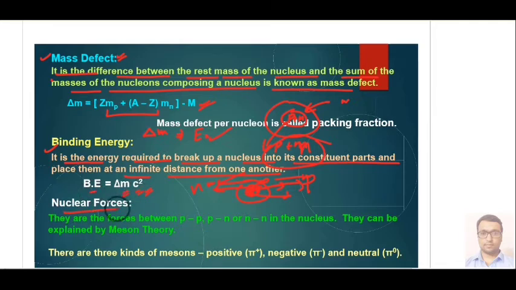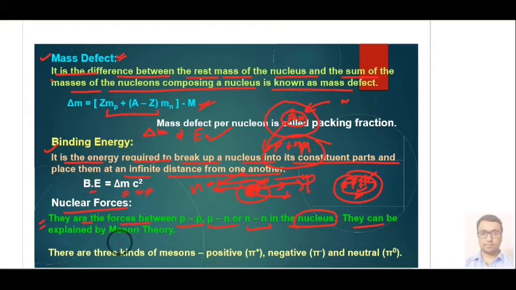Next we have nuclear forces. It is also found practically that there are some kind of nuclear forces that act between proton and neutron, and between two neutron particles as well, inside the nucleus. That's why it is called nuclear forces, and these are one kind of attraction forces. That's why we can say that our nucleus is stable, because there are many protons. They will have some electrostatic repulsion also, but the nuclear attraction force keeps them together.